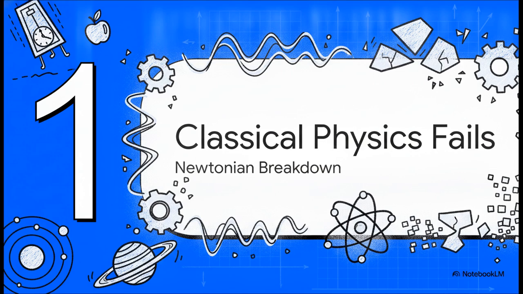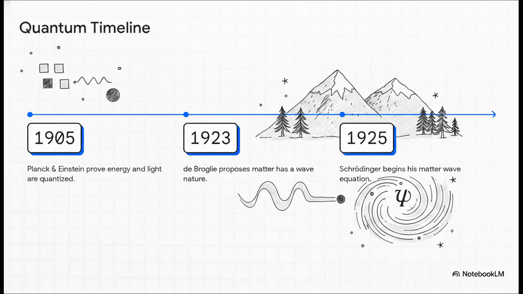To really grasp the quantum realm, we first need to see exactly where our classical understanding of reality just broke down. Think back to the early 20th century. It was a time of a rapid, massive paradigm shift in theoretical physics. In 1905, Planck and Einstein basically forced the scientific community to accept that energy comes in discrete little packets, quanta, and that light exhibits wave-particle duality. Fast forward a bit to 1923, and Louis de Broglie drops a total bombshell. He proposed that this duality extends to all matter, meaning literally everything has a wavelength. And then just 2 years later, during a winter holiday in the Swiss Alps, Erwin Schrödinger took that radical idea and formulated the mathematical foundation for quantum mechanics.